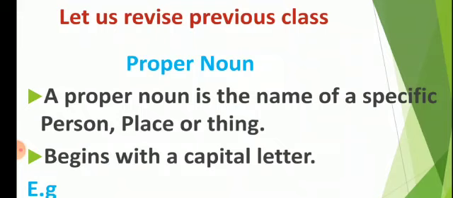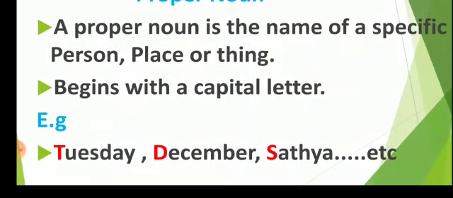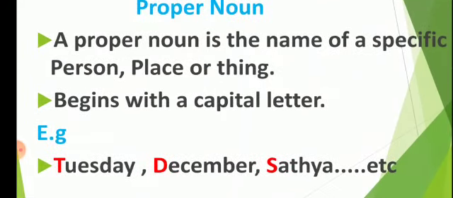A proper noun begins with a capital letter. For example, Tuesday, T is a capital letter. December, D is a capital letter. Satya, S is a capital letter. And so on.